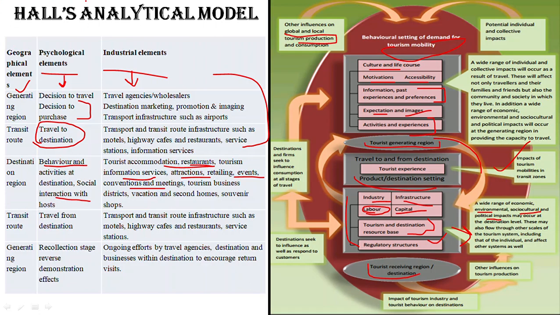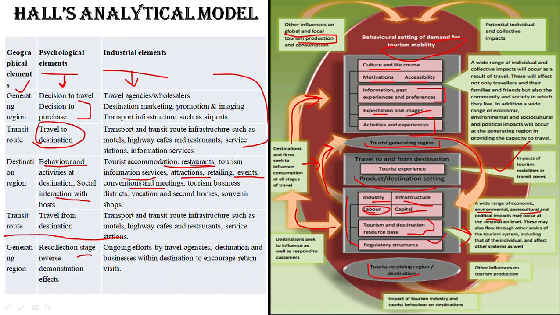After he goes back to his home, he will again go through the TRR, that is the transit route region, and the same things will happen. Now here in the transit route, the destination's marketing strategies, the firms that are seeking to influence the consumption at all stages of travel, will also influence those stages. Now, in the generating region, he will be recollecting all the memories he has, all the experiences he had on his tour.